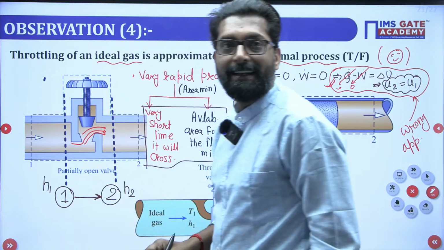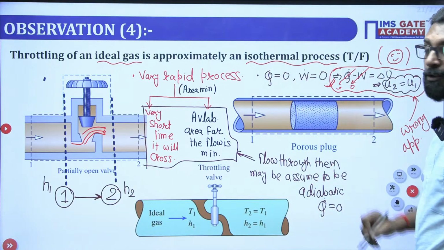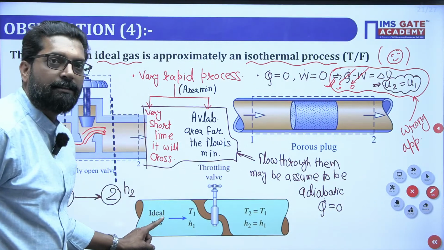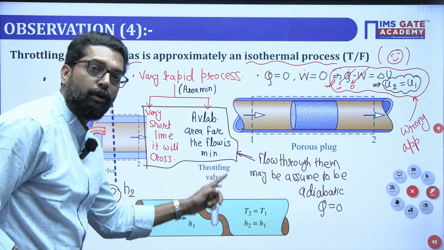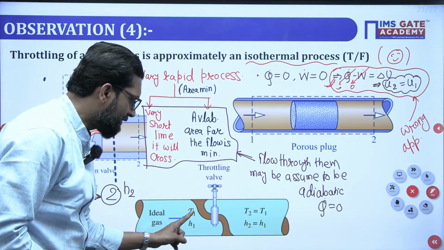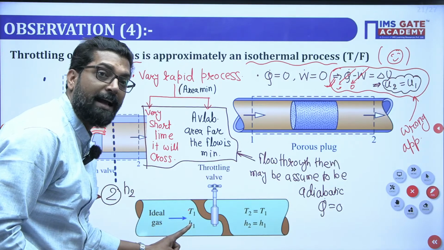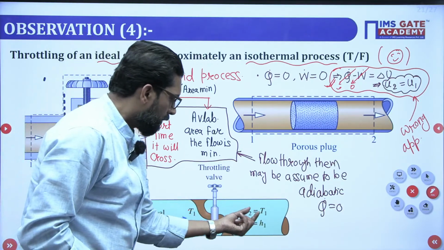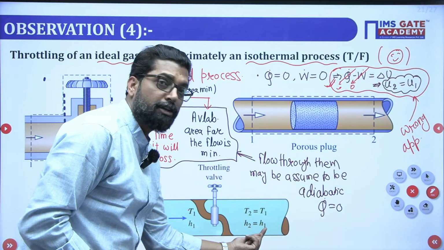Throttling of an ideal gas. This says that it is approximately isothermal. Let's check. This is your ideal gas passing through a throttling valve. So what is the temperature at inlet, and there is an enthalpy H1 you can measure from the throttling device. Now the enthalpy H1 is equal to enthalpy H2.